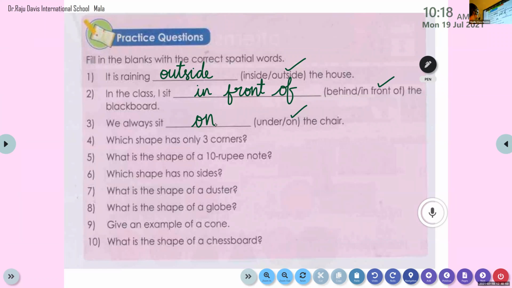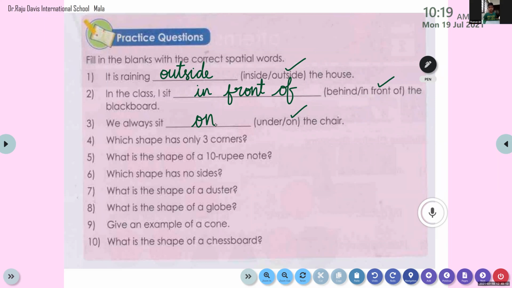Now we have question number 4. Please unmute and read the question. Question number 4. Which shape has only three corners? Very good. So what is the answer, my dear? Which shape has only 3 corners?